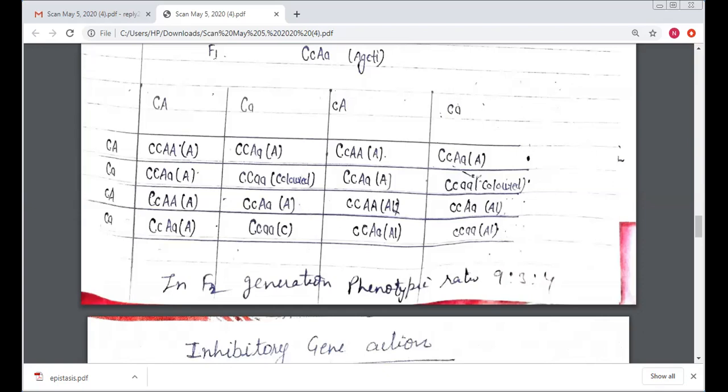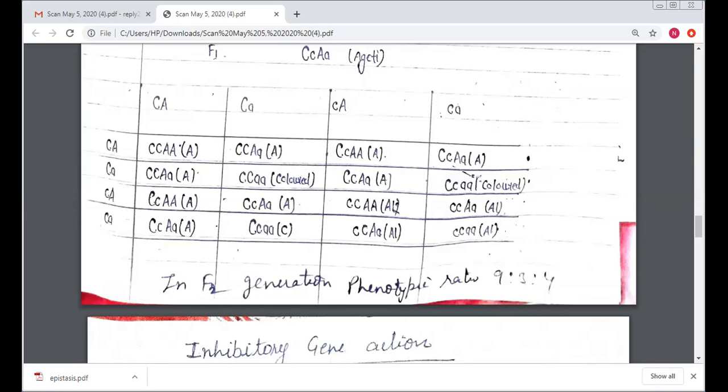So here the phenotypic ratio in the F2 generation is 9 is to 3 is to 4. In this type of recessive epistasis, in the F2 generation, the 9 are the agouti, 3 are the colored, and the 4 are the albino.